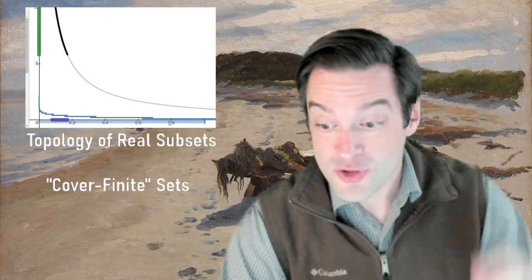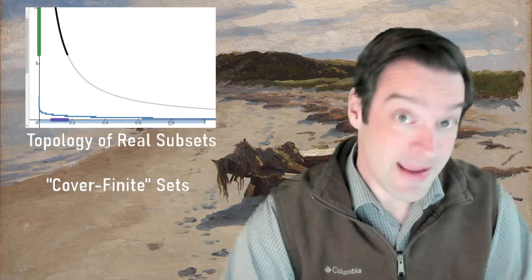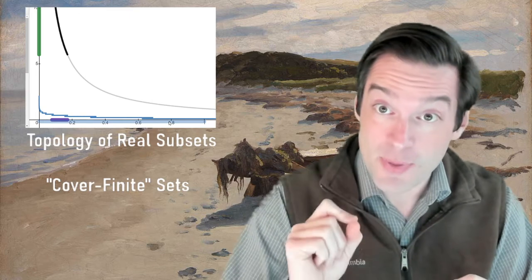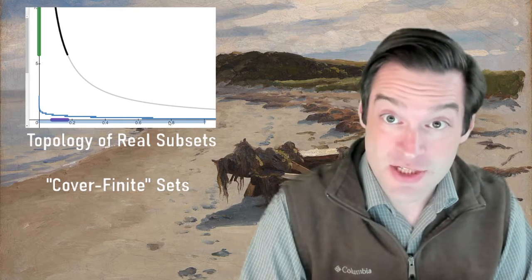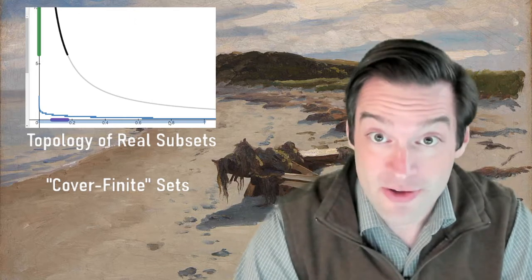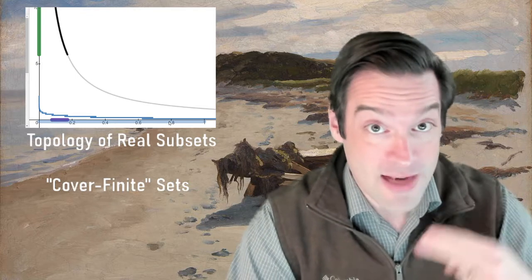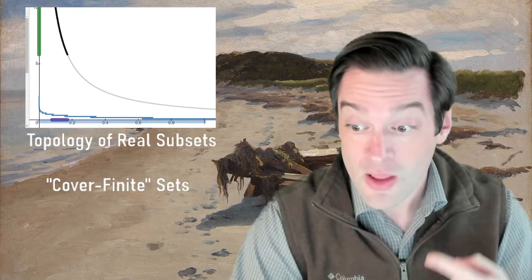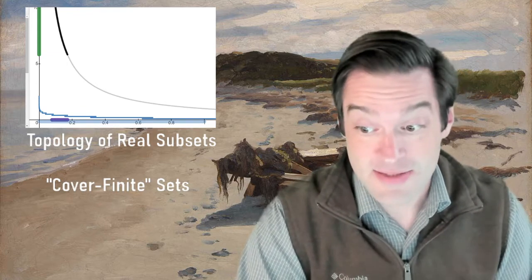So our goal is to try and make sure that that doesn't happen again. Can we look at statements which are quantified on a set which does not permit an infinite collection of truths to fail to glue together into a global truth? We're going to look at that in two different ways. And the first one in this video is going to be to look at sets that I call cover-finite sets.